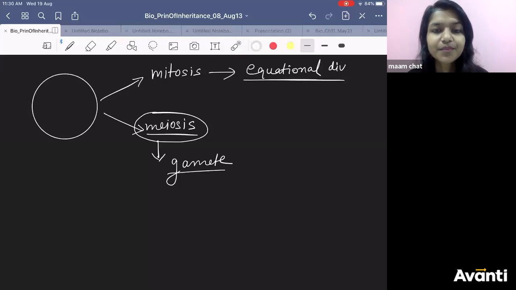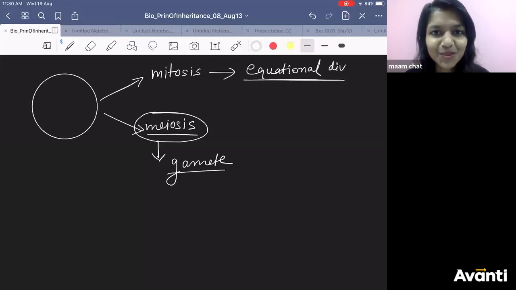And when they observed this meiosis process, what did they find out? That chromosome and gene were showing parallel behavior. Whatever genes were showing, whatever Mendel had said, that gene has one pair of alleles. He had said, when gametes are formed, alleles separate. Similarly, they found out when gametes are formed, the chromosomes separate.